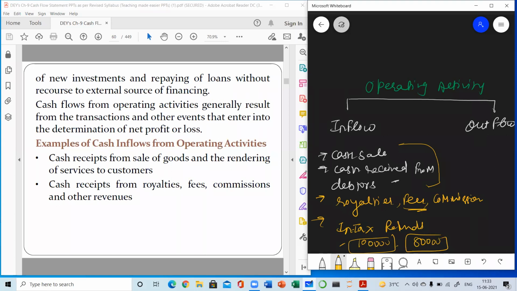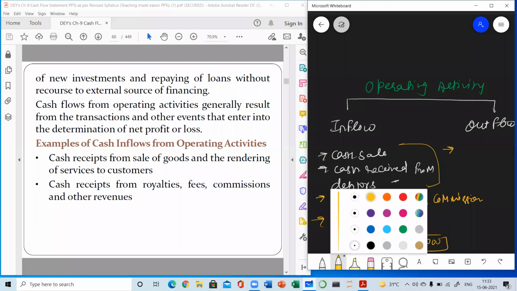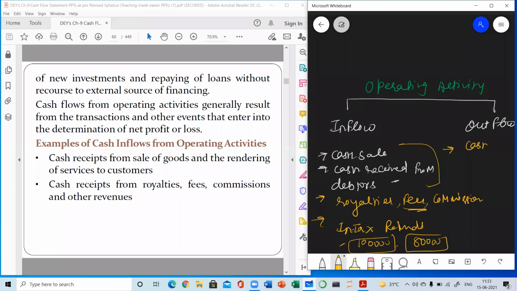Okay. So next is the outflow. What are the outflows? Just the opposite of it. Instead of writing cash sales, we will be writing cash purchases. Then if we have purchased goods in the past on credit, then we must be making payment to creditors. Payment to creditors. Then all the expenses, whether direct expenses or indirect expenses, payment of all the expenses, payment of tax also. Salary, rent, insurance, charity, everything.